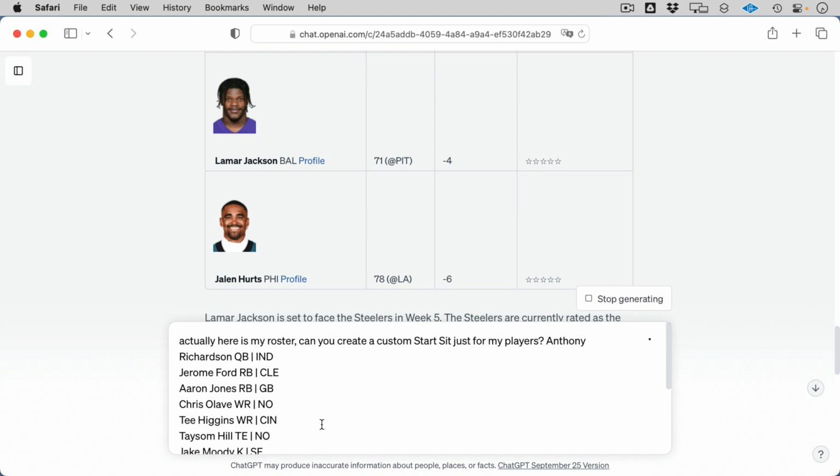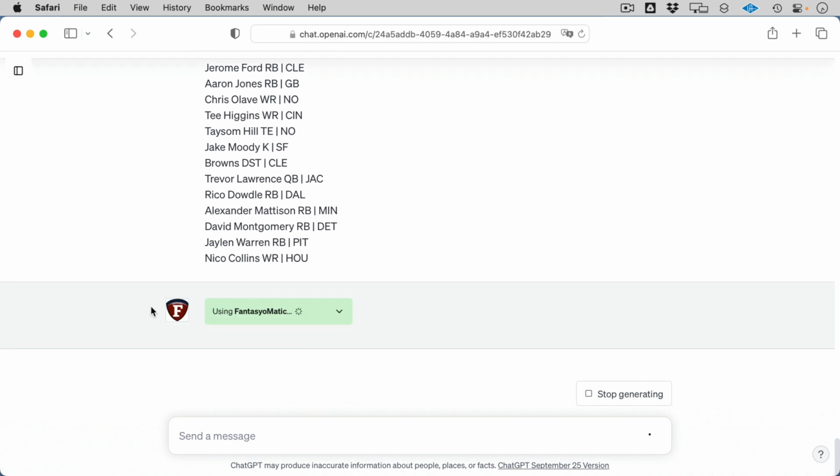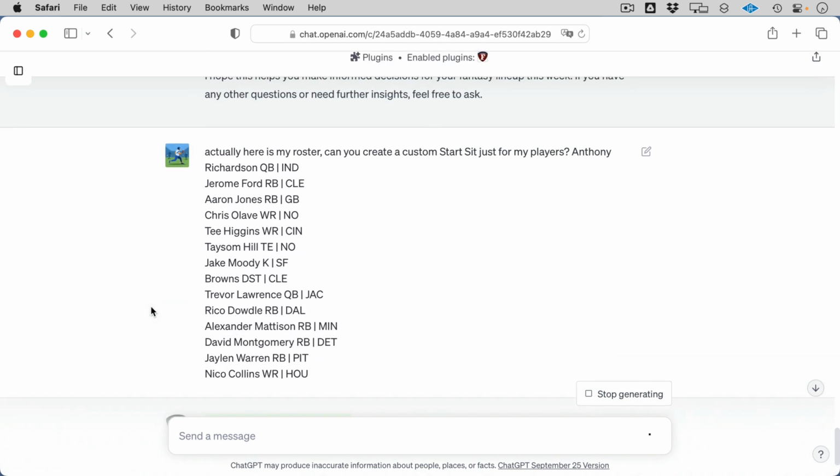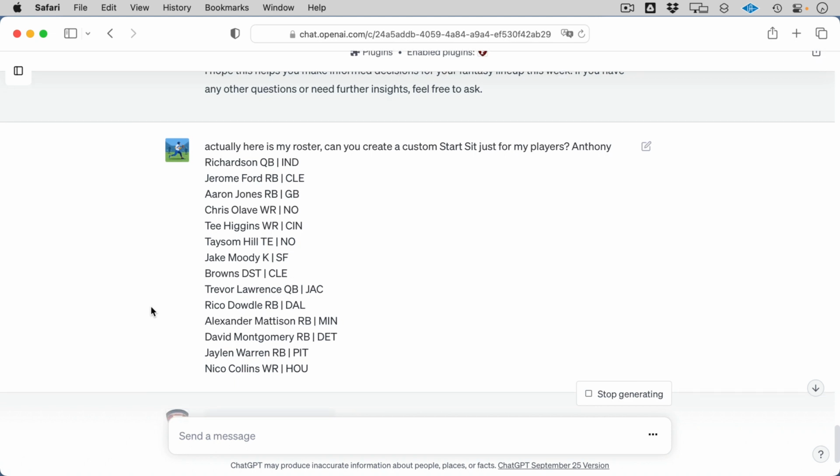So you know what? Let's just go right to that. How about we just say, here's my roster. Write me a custom start sit article that I care about. You're not going to get that anywhere else at any other fantasy website. All right, let's take a look. So we see that we've got the roster loaded in here, and let's see the custom start sit article that FantasyoMatic ChatGPT plugin writes for us.